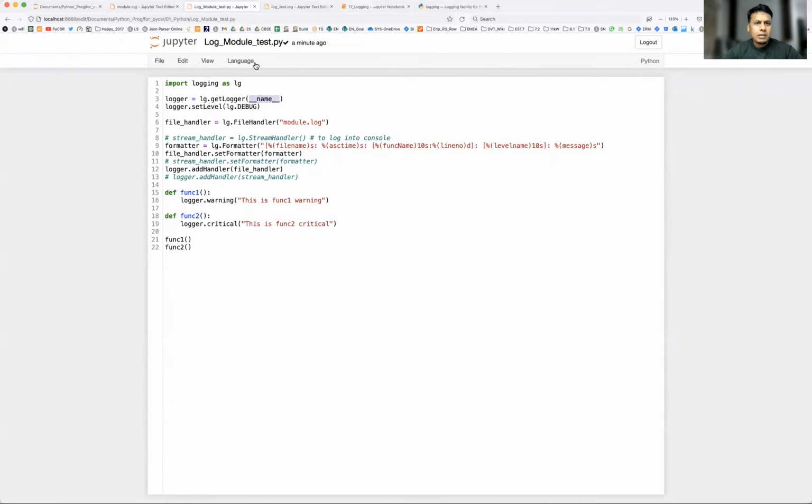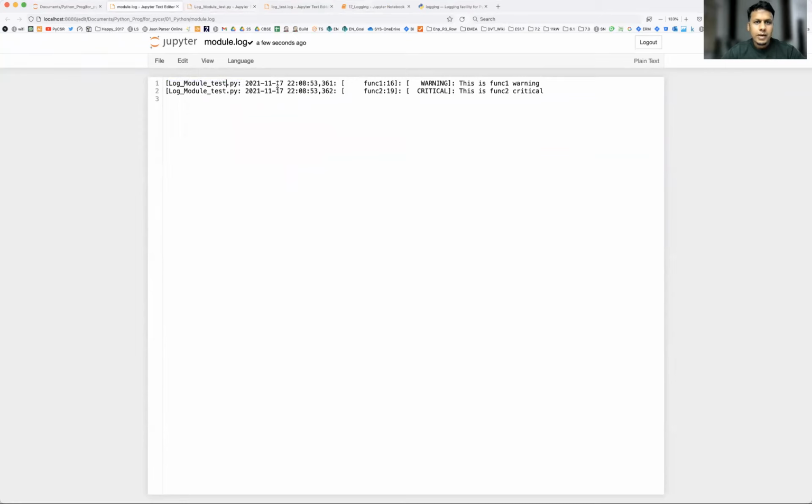So this name is nothing but, whenever you are running this particular file, let's say you are running this file standalone from Spyder or PyCharm, your file name will be underscore underscore main underscore underscore. But now this file is getting imported as a module in a different file, right? That's why the file name will get changed to its module name, that is log module test. And that's what is coming here. Okay. Then this will be the same as whatever we have seen earlier.